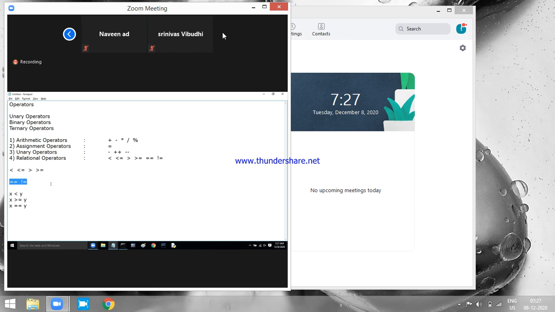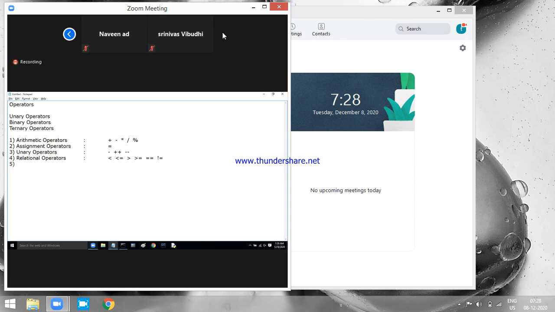Is the rule clear here? Equal to, not equal to operators can be applied to any combination of numeric types or any combination of boolean types, but not to mixed types. One numeric, one boolean, not allowed. Am I clear here? Both should be numeric or both should be boolean. These are the different categories, the rules about your relational operators.